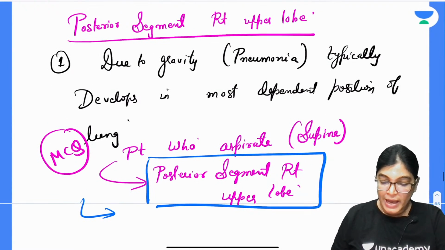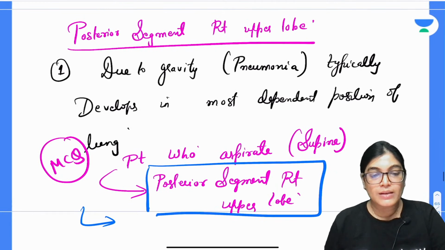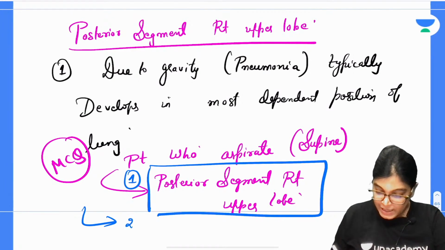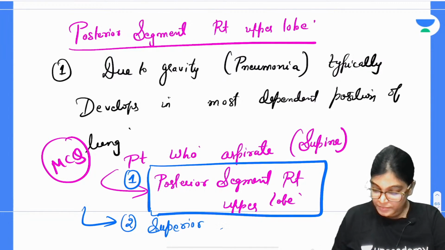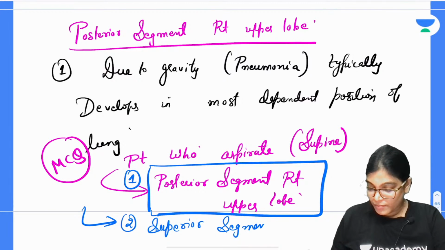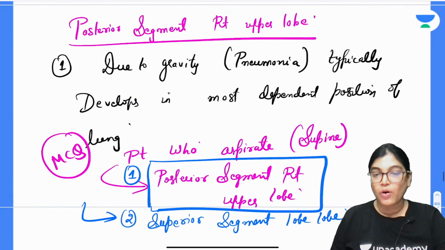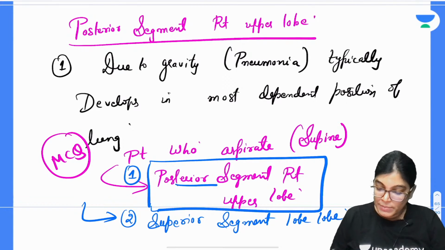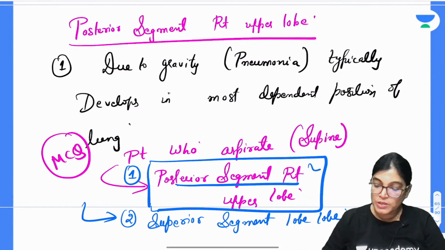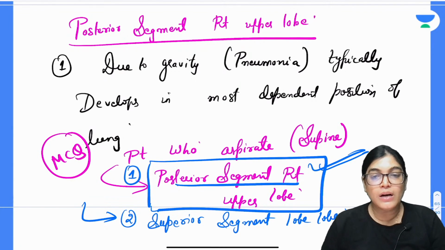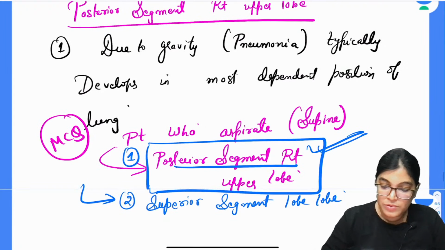The other segment which can be involved is the superior segment of the lower lobe. So two segments are involved. One is the posterior segment of right upper lobe, which was given in the option, so I have marked this as the correct answer. The second is the superior segment of the lower lobe.